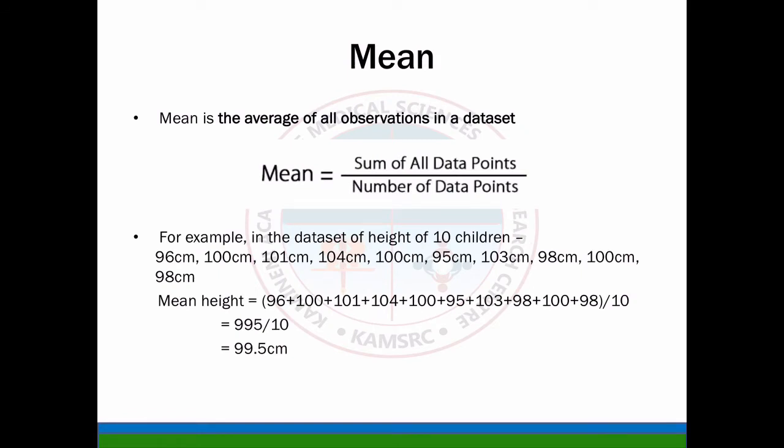So what do you understand by the word mean? It is the average of all observations in a data set. Thereby mean is equal to the sum of all data points divided by the number of data points. For example, in the data set of heights of 10 children, 96, 100, 101, 104, 95, etc., 98, you have different heights of 10 different children. So mean height will be the sum of all divided by 10, that is 995 by 10, that is 99.5 is the mean.